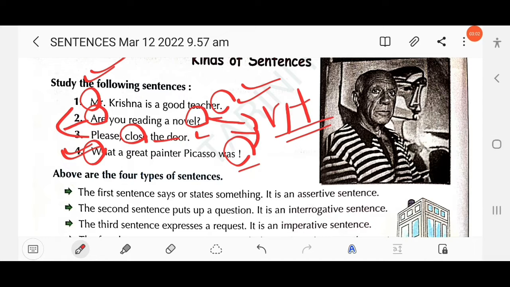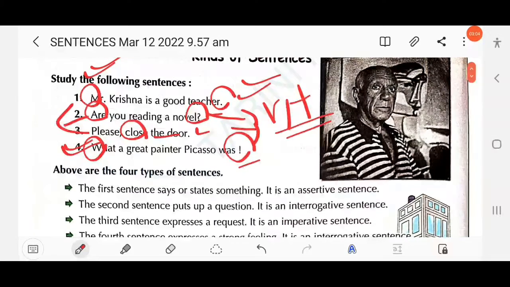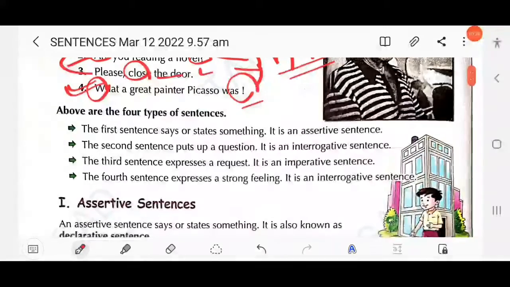As we discussed in the previous video, there is one optative sentence that has not been mentioned in your book. Optative sentence, for example, God bless you, or may God bless you. These express a wish or prayer. Optative sentences are those that offer a prayer or wish. So above are the types of sentences.